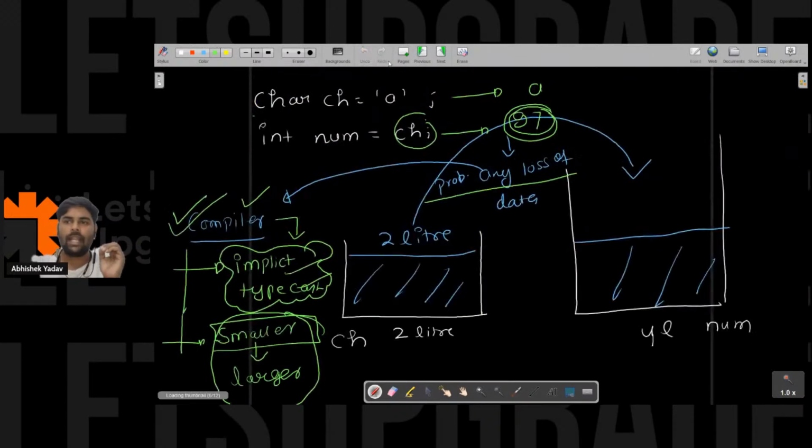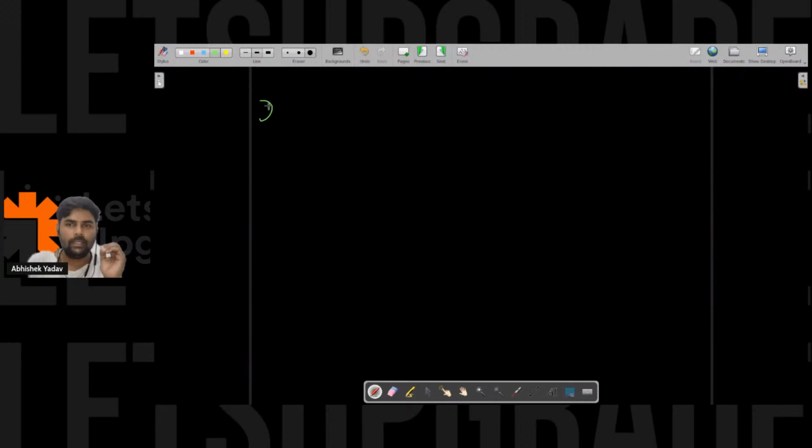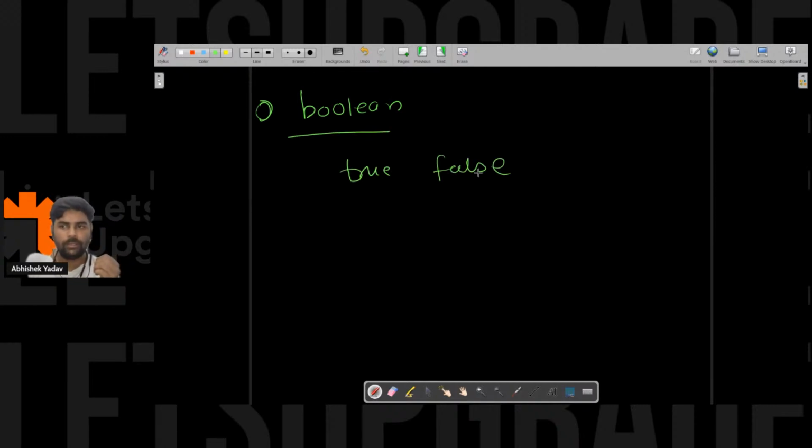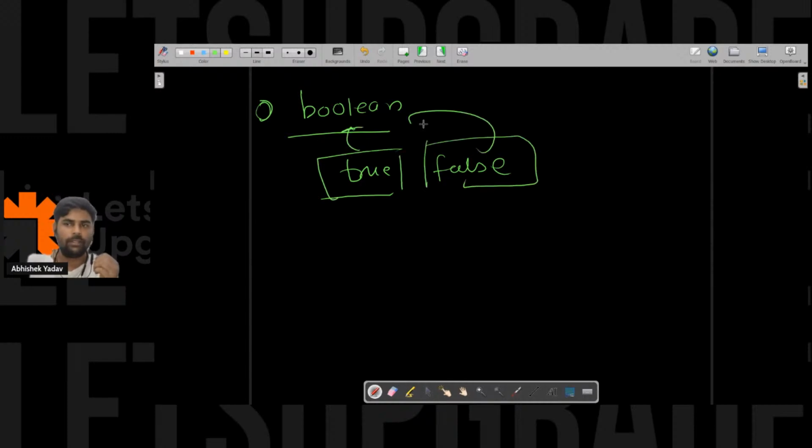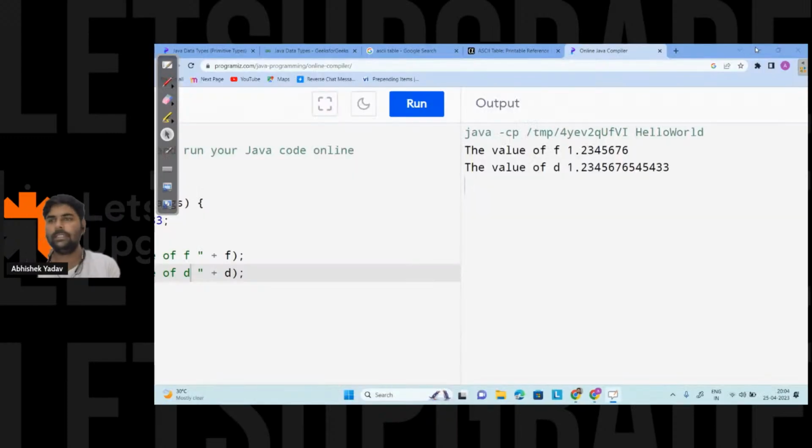After that, we have the next data type, that is Boolean. If you want to store true and false values, you can use Boolean here. Everyone is clear till this point? Yes or no? Please write in the chat.